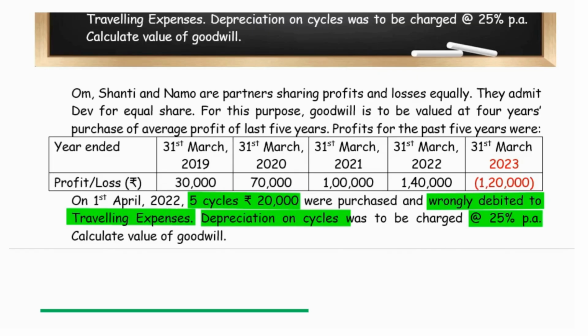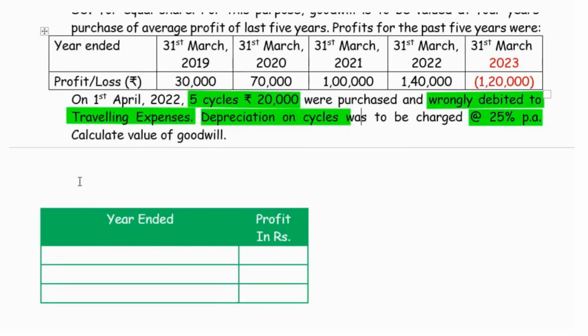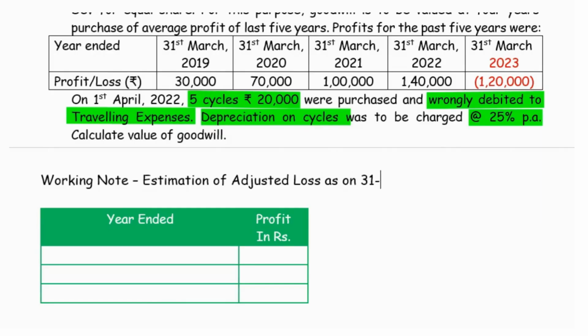For this, we will work out a working note for estimation of adjusted loss as on 31st March 2023. The year 2023 is a loss, and we are adjusting it by adding back the cost of cycles purchased and deducting the actual depreciation for that financial year.